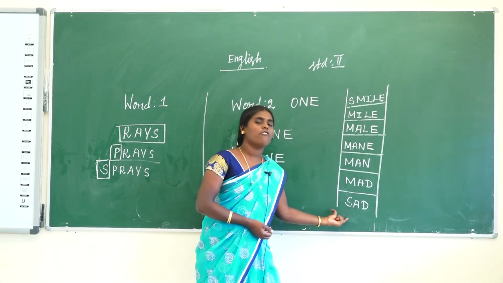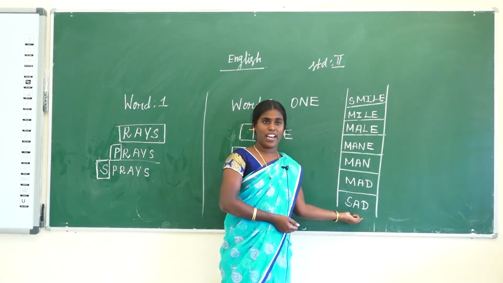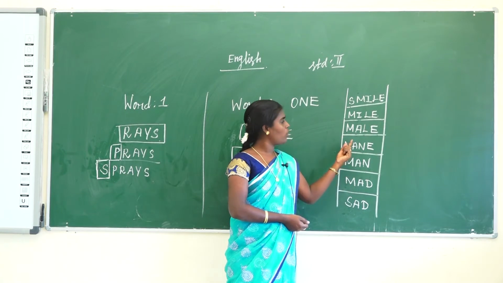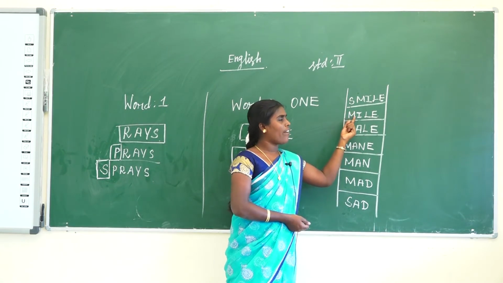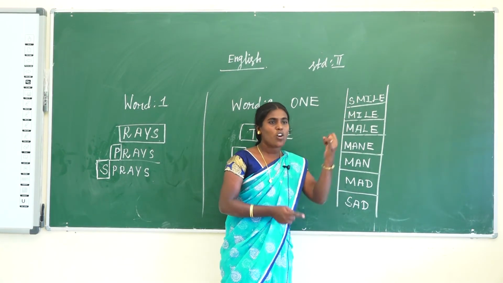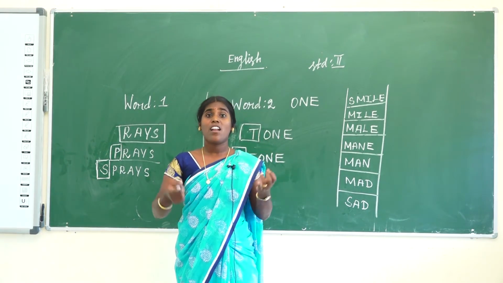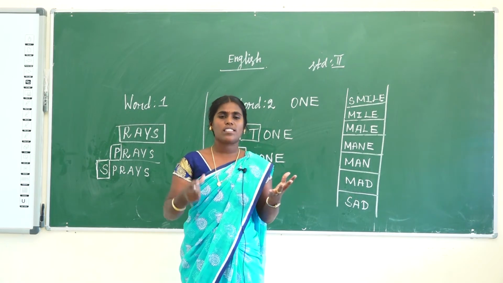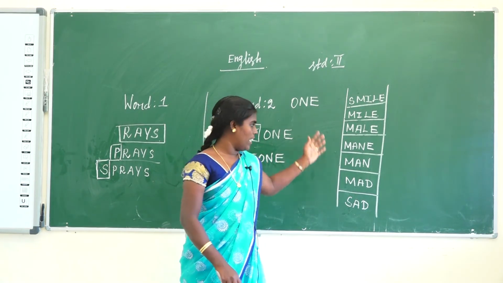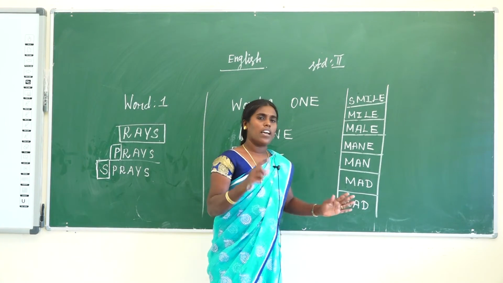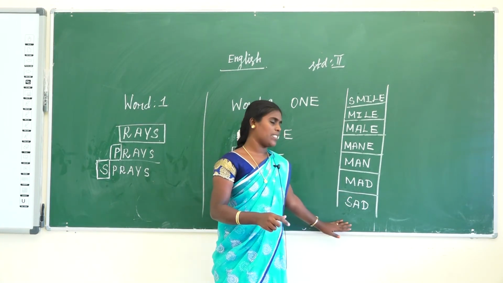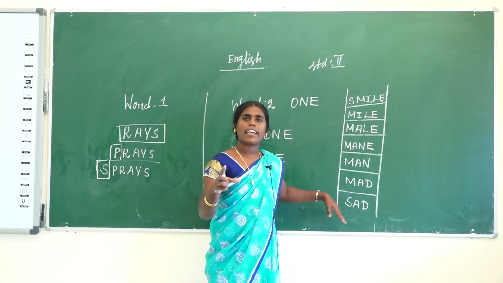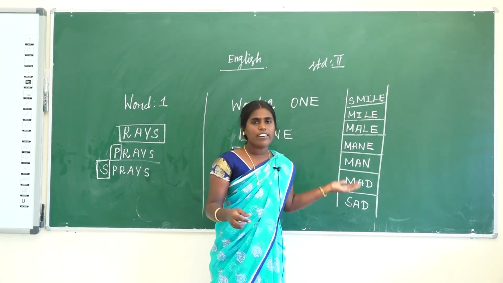So only one word was given. Now how many words did you learn? 1, 2, 3, 4, 5, 6. So only one word was given, but you learned six words. Similarly, you make one table. You do it like this: you take one word, then make different types of words.